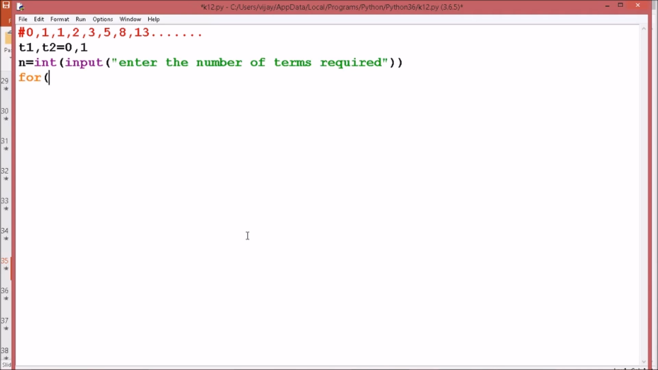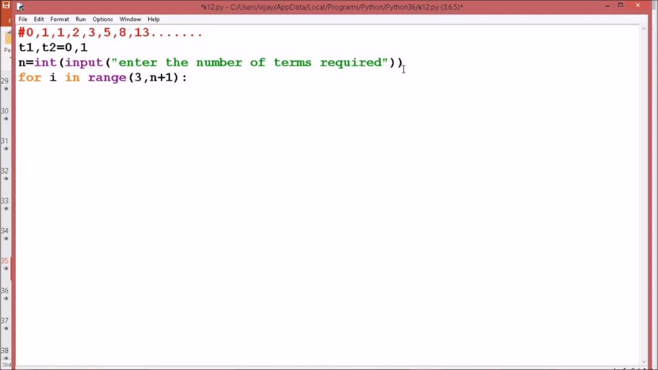Now for loop, for i in range 3 to n plus 1. The first two terms are fixed, 0 and 1, so we'll not be concerned about these two. We'll start with the third element and we'll go up to the final nth element.